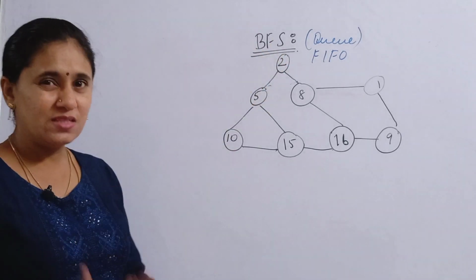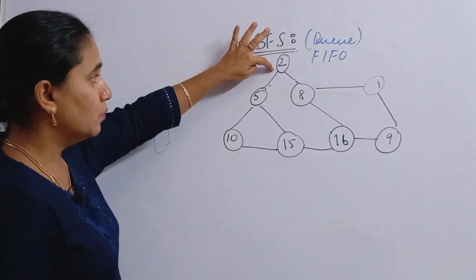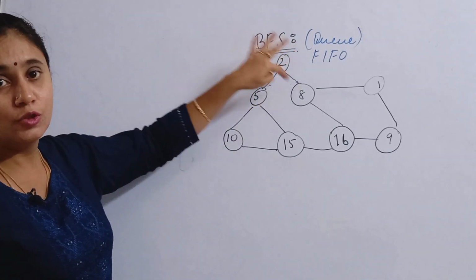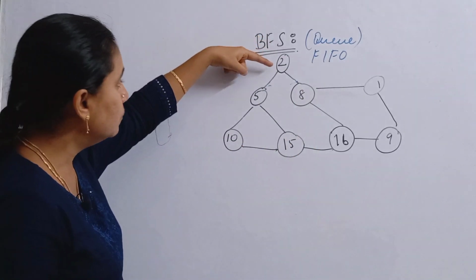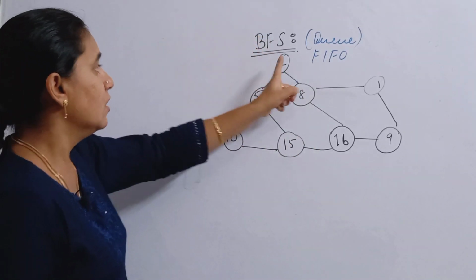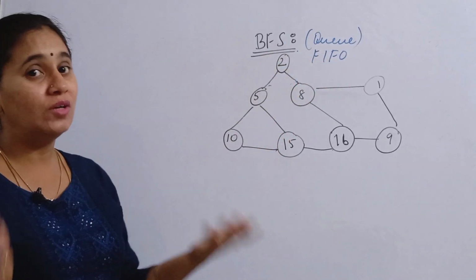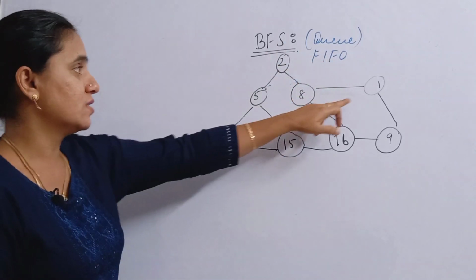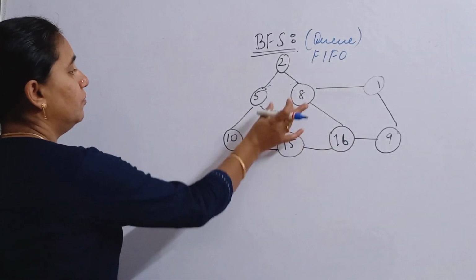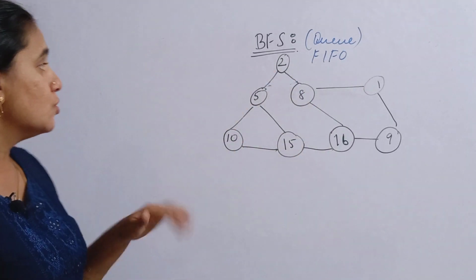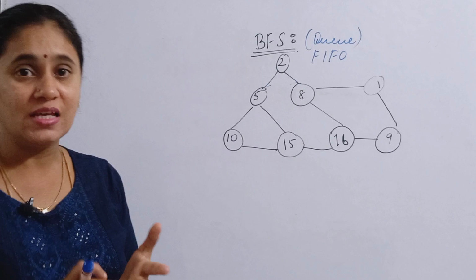So what is an adjacent vertex? From 2 we have paths to move from 2 to 5 or 2 to 8. From 2 to 1 we don't have any path, so I cannot take it as an adjacent vertex. So you can take only 5 and 8, right? You take the adjacent vertices as the next step.